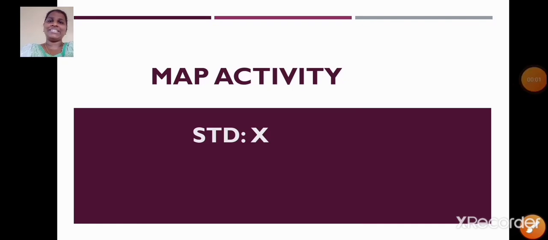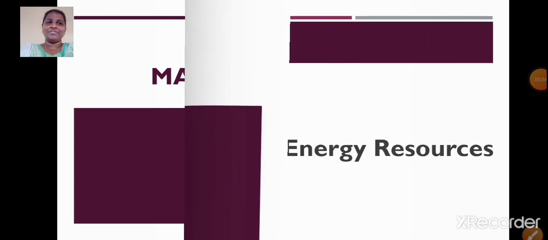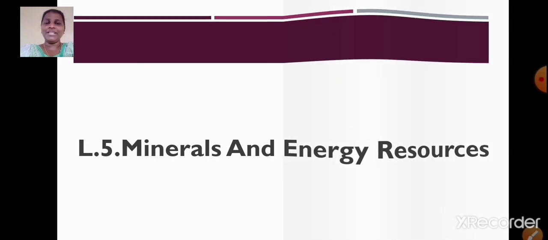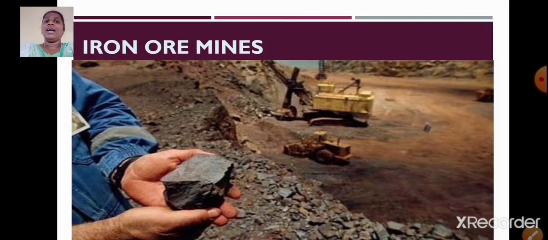Good morning, students. Today we are going to do the map activity from chapter 5, Minerals and Energy Resources. Students, by now you must be aware that from this chapter, theory based questions will not be asked, right? This chapter is only meant for map plotting. Okay, so let's start. Iron ore mines.